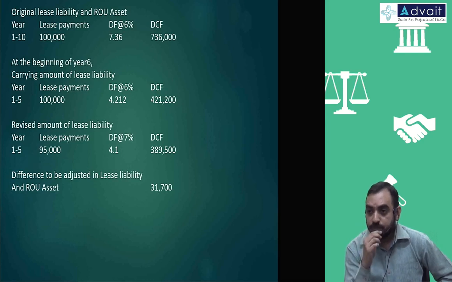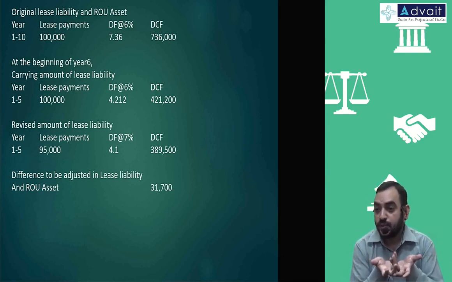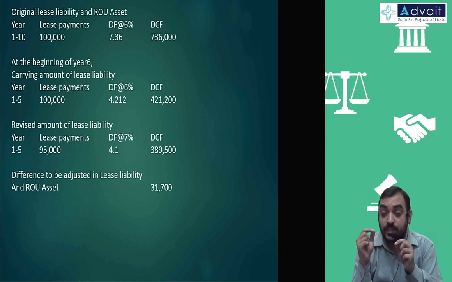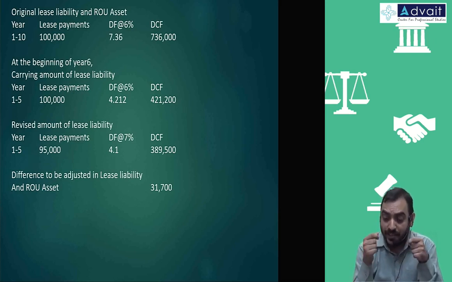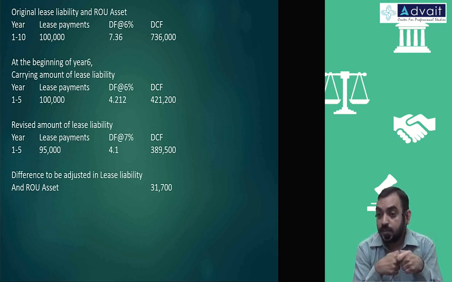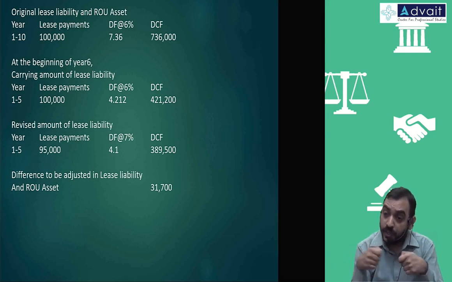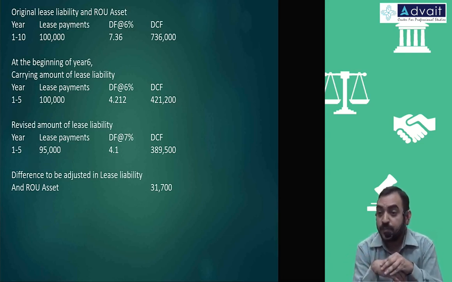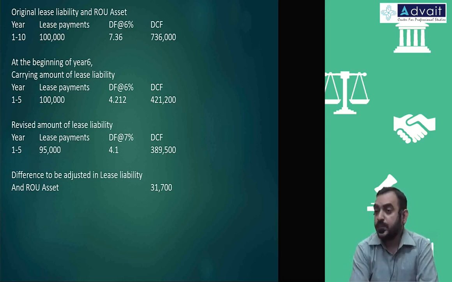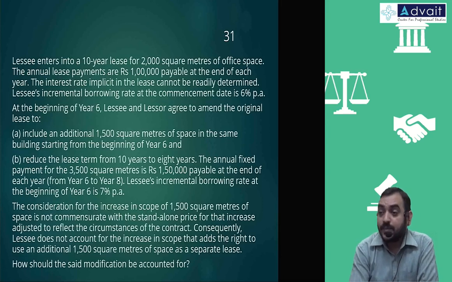That has to be, no? Not only in the question, in reality also we should know it. If you are changing the scope, what is the scope? Because at the beginning only we said when you say lease, it has to have an identified asset, either in terms of the asset or in terms of capacity in some form. But the asset has to be defined. It has to be physically distinct. Even when you change the scope, it has to be clear. Okay, next, 31.